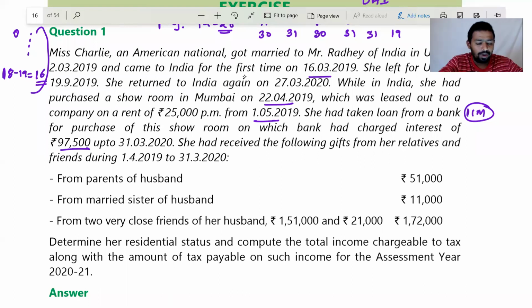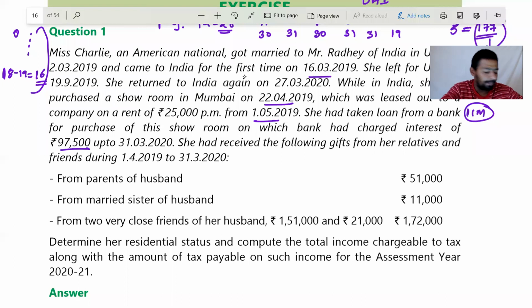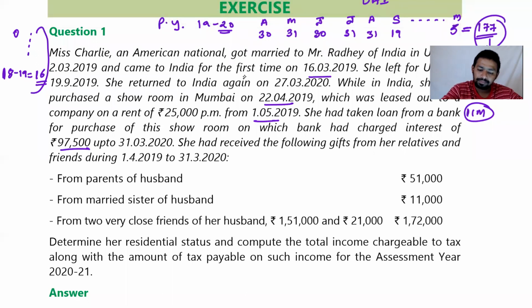Other guys are sleeping or what? At least if you are not able to speak up, you can reply in chat box. I can read your chats. What is the maximum amount of interest allowed in respect of this property? Tai is saying 2 lakh.